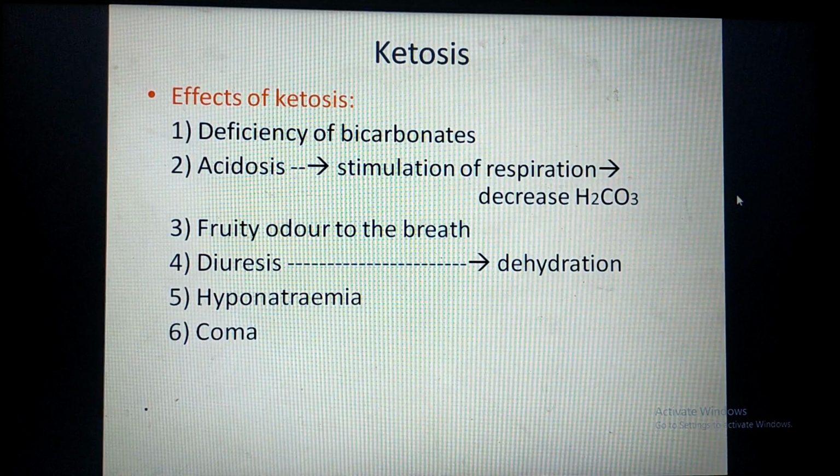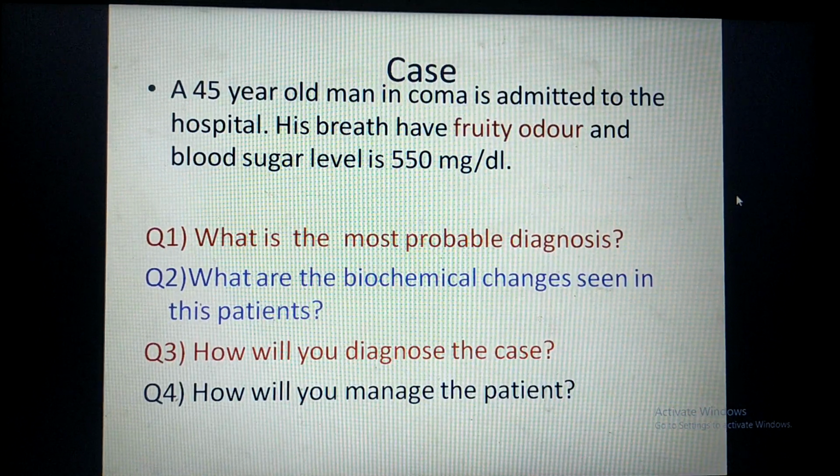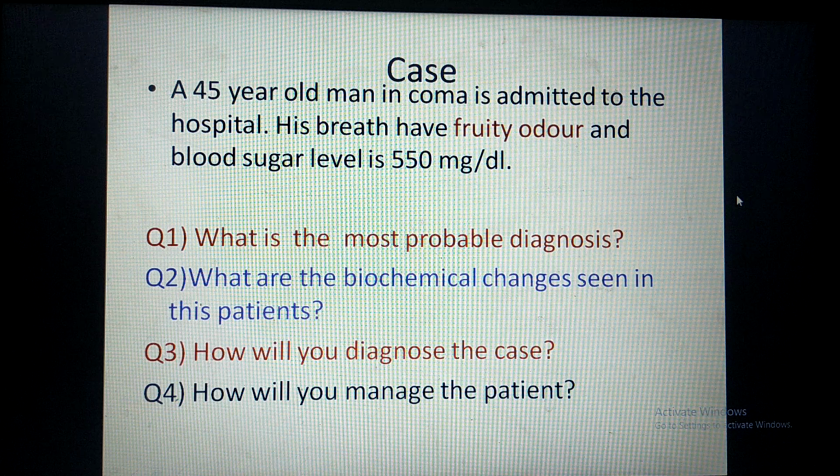These are biochemical changes: deficiency of bicarbonate, decreased pH, that is acidosis, decreased PCO2 level, dehydration is there, decreased sodium level is there. So these are the biochemical findings seen in these patients.